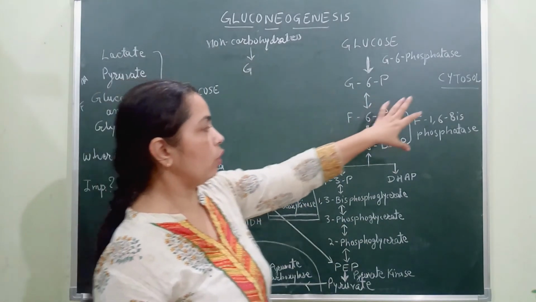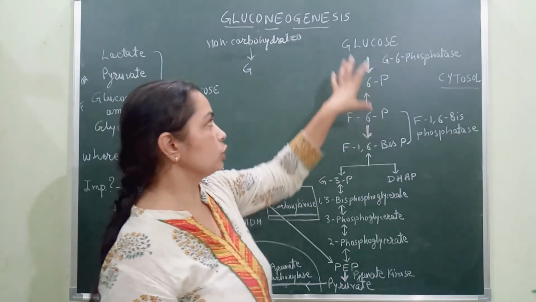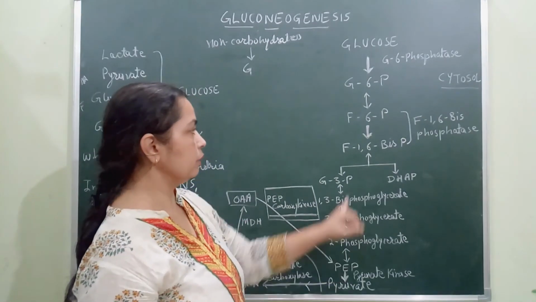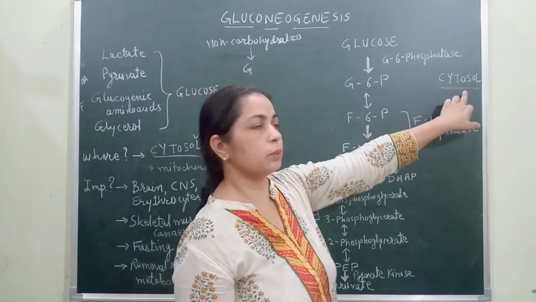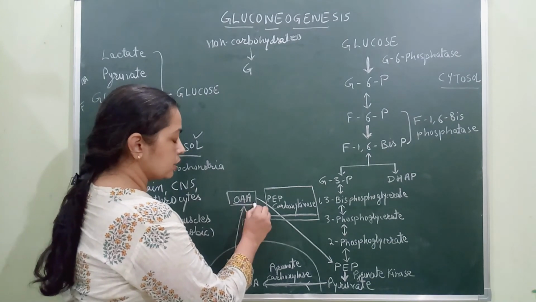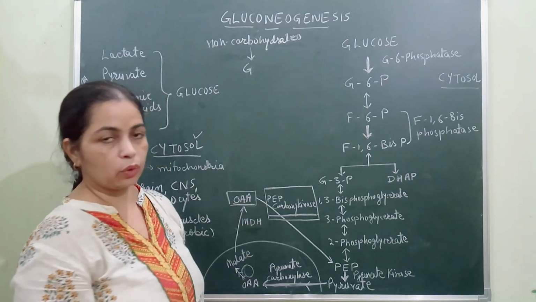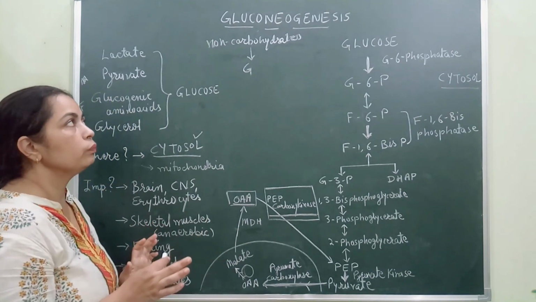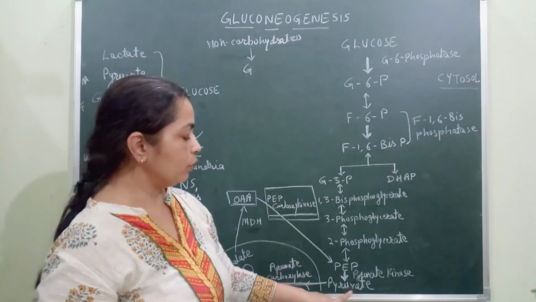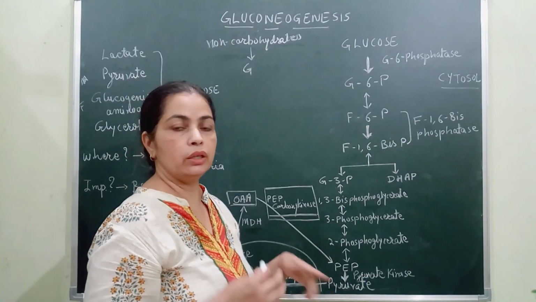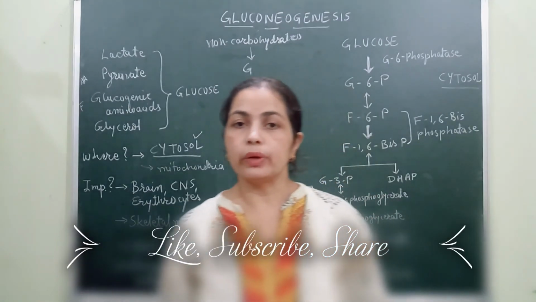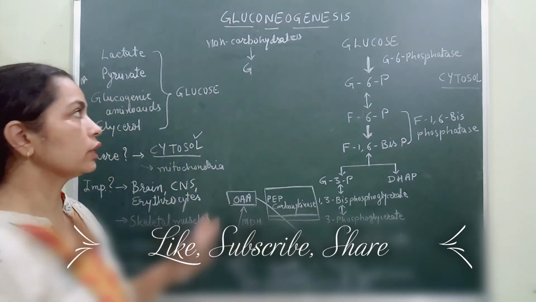All these 3 enzymes help us produce glucose from pyruvate, or rather from oxaloacetate to PEP and then PEP to glucose. All those processes take place in the cytosol. Only the conversion of pyruvate to oxaloacetate takes place in the mitochondrial matrix. So this is the simple gluconeogenesis pathway, generation of glucose from pyruvate. And how do we get this pyruvate? From the non-carbohydrate sources, that is from fats, lipids and amino acids. So this is how this conversion takes place.